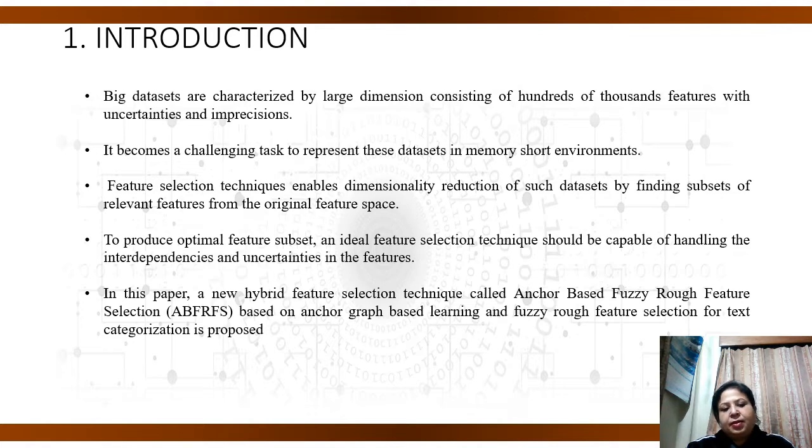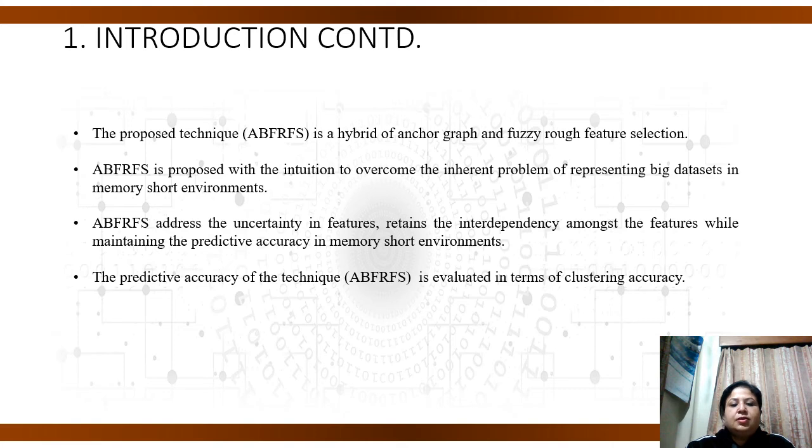In this paper, a new hybrid feature selection technique called anchor-based fuzzy rough feature selection has been proposed. It is based on the concepts of anchor graph and fuzzy rough feature selection and has been applied in the domain of text categorization. The proposed technique, ABFRFS, is a hybrid of anchor graph and fuzzy rough feature selection.